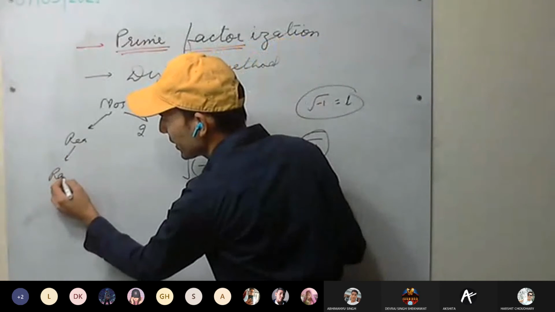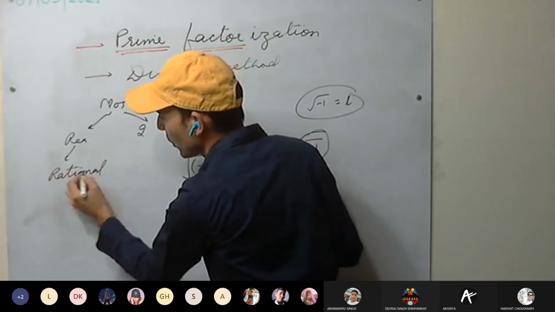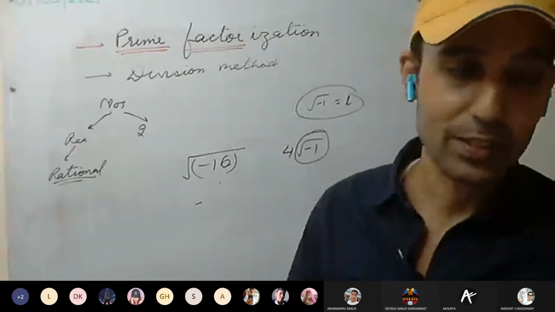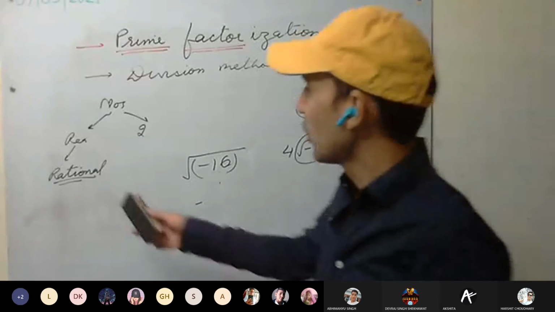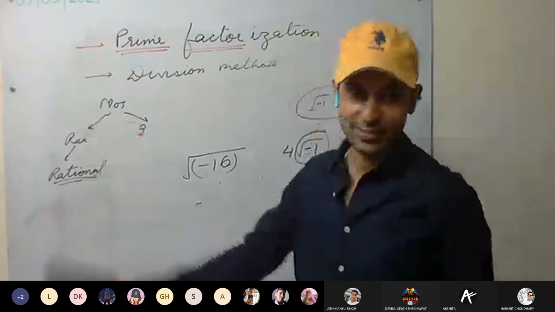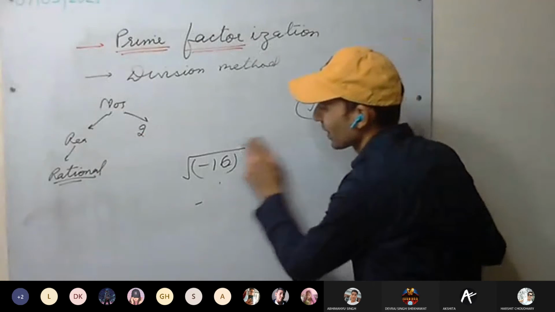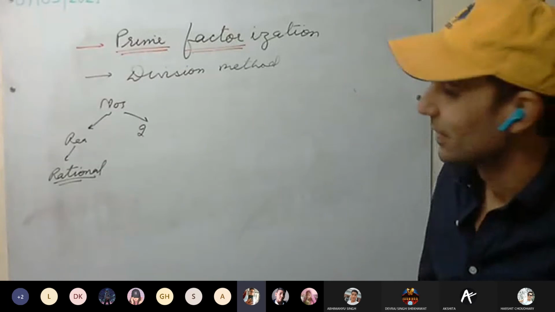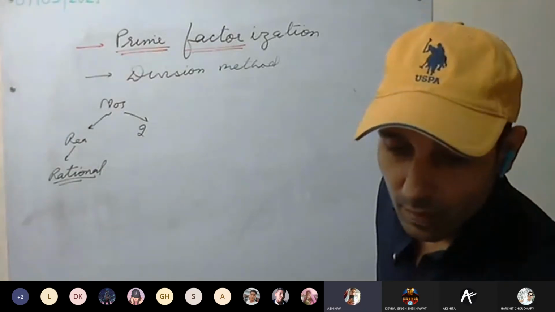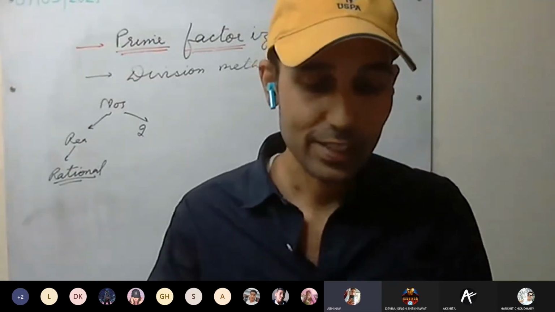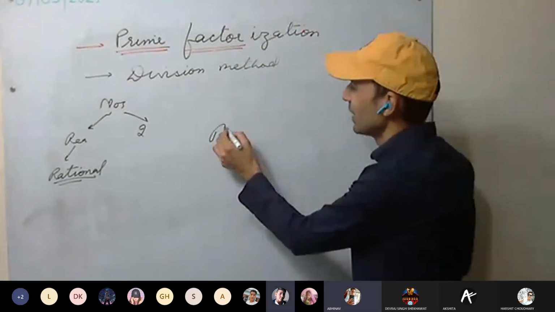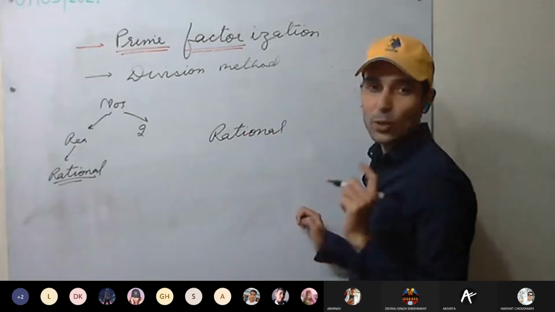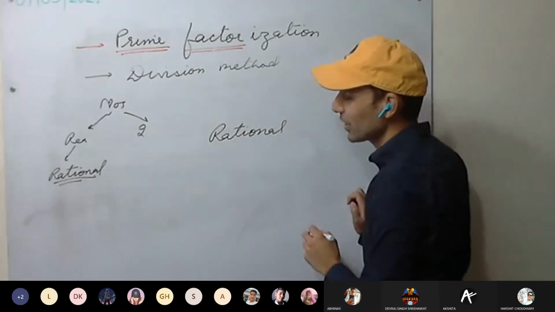Okay. In real numbers, we have discussed rational numbers. Why are rational numbers called rational? Anyone in class? Find the answer. I'll ask you tomorrow. Okay. The question is why rational numbers are called rational? Why such a name? Sir, because they are rational and they can be divided by some numbers. Why rational they are called as? Sir, because we can take their ratio. That's fine. We can take the ratio, but why?